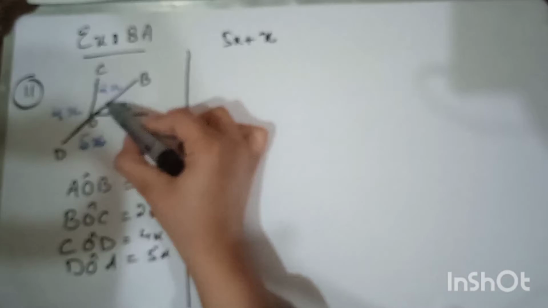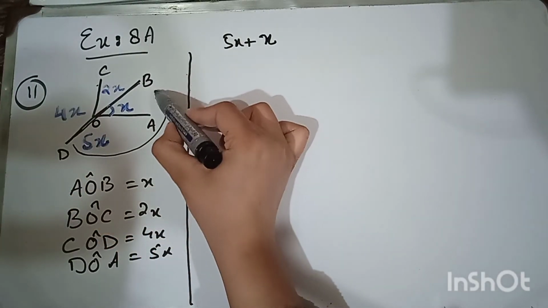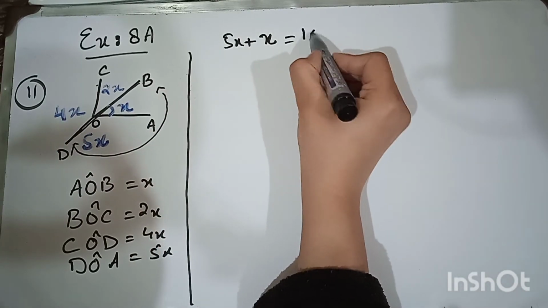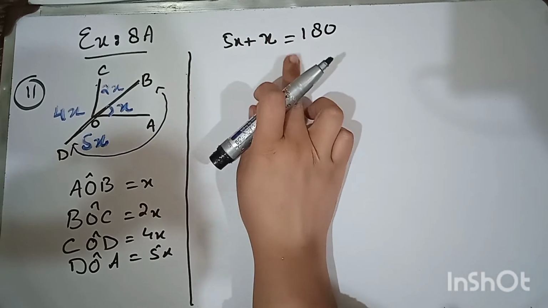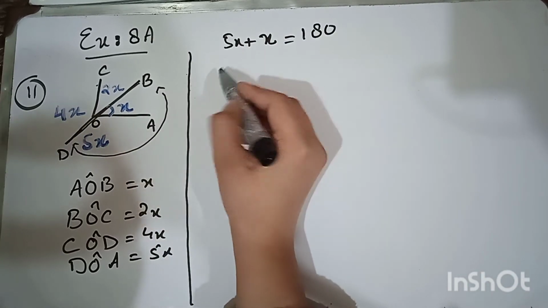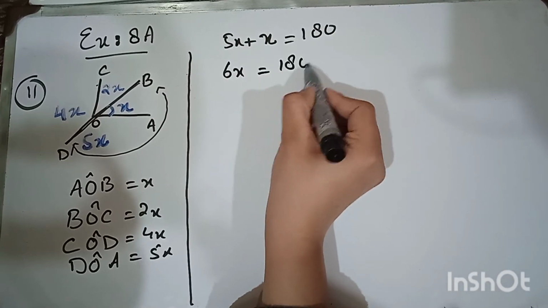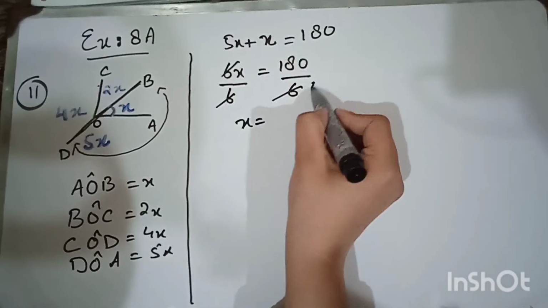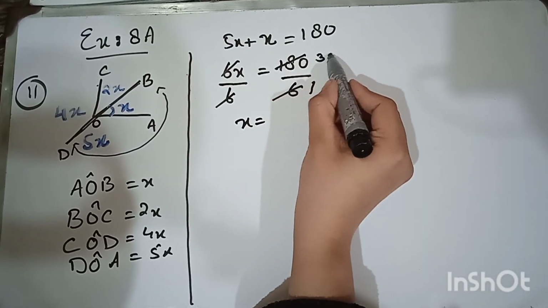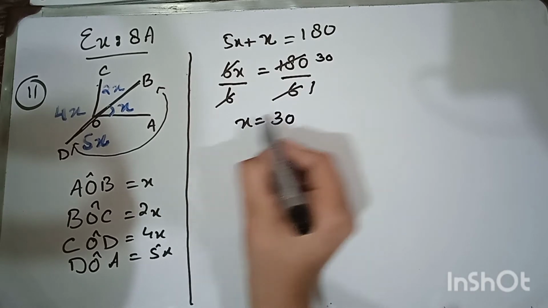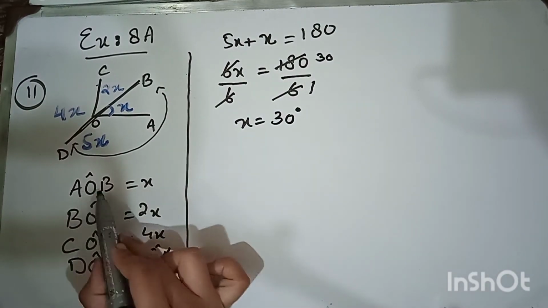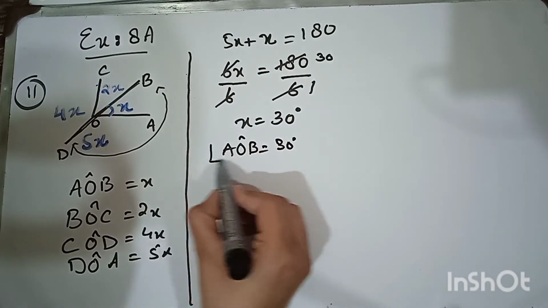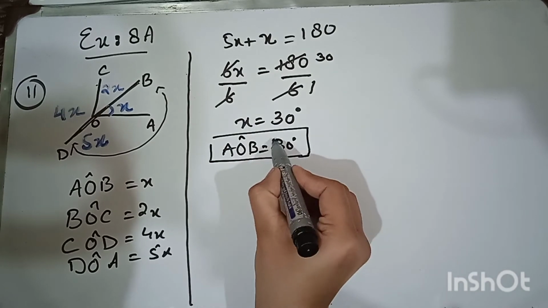I am considering this straight line and the angles in this direction, these two angles. The sum of these two angles is equal to 180. Here we just use the property of a straight line. Now 5x plus 1x is equal to 6x, which is equal to 180. To remove this coefficient, you have to divide by it on both sides. x is equal to 180 divided by 6, 6 1s are 6, 6 3s are 18, and 0. So we have the value of x as 30 degrees. Here your x is AOB, so your angle AOB is equal to 30 degrees.